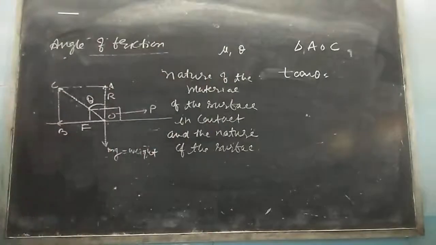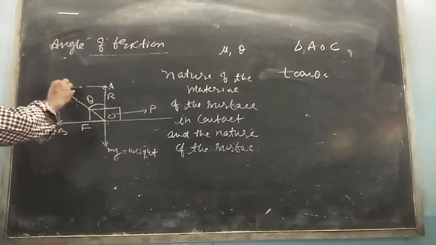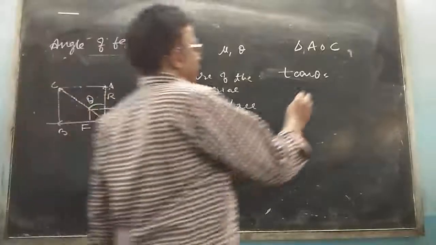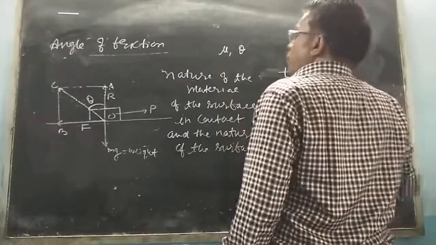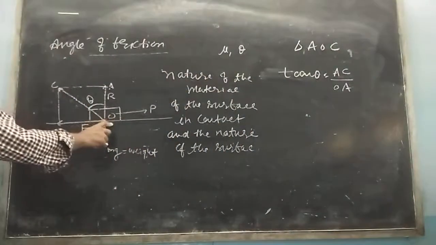So tangent of theta is the perpendicular AC upon the base OA.